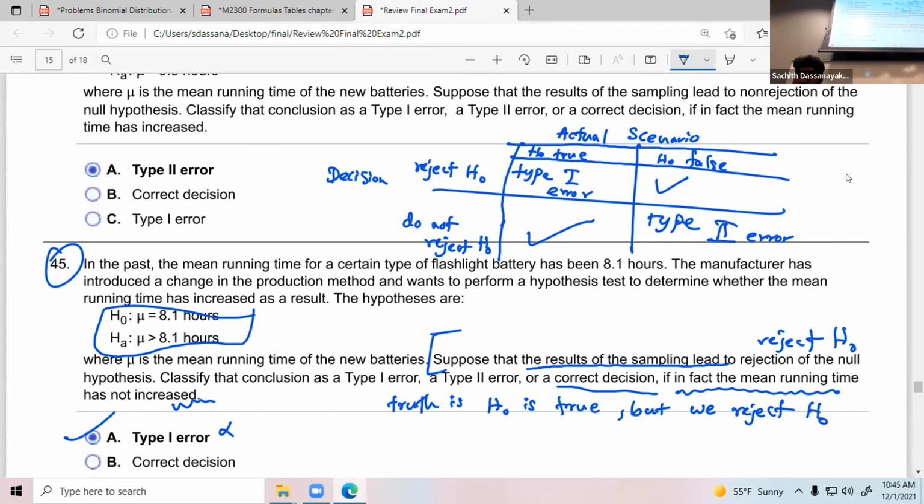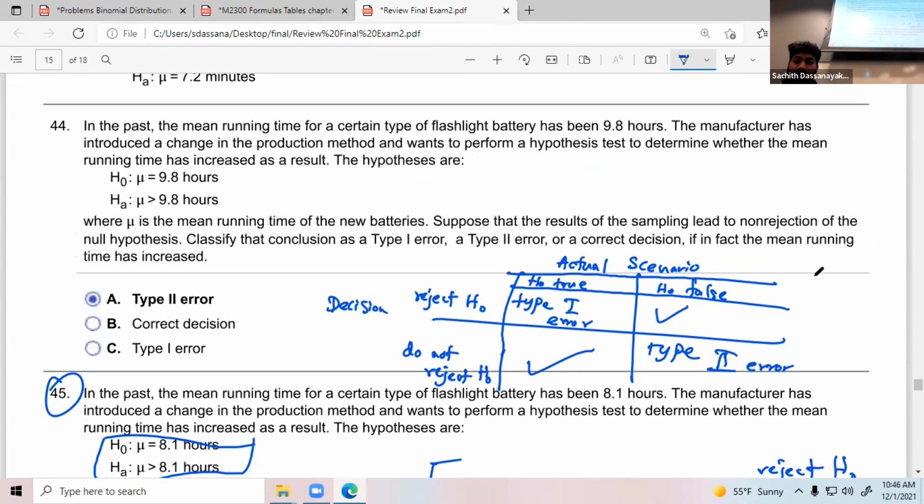See, reject H naught. Based on the results, they reject H naught, but at the end of the sentence, they mention if in fact the mean running time has not increased. Although H naught is true, we reject H naught. So what kind of problem? This one. That's why it is type 1 error. So I think this is the exact way to explain this kind of problem with this table. Clear? Okay.